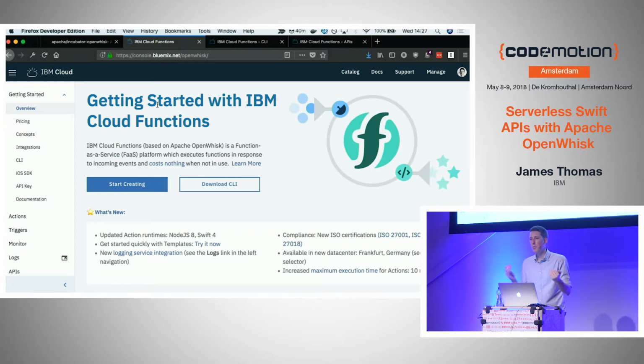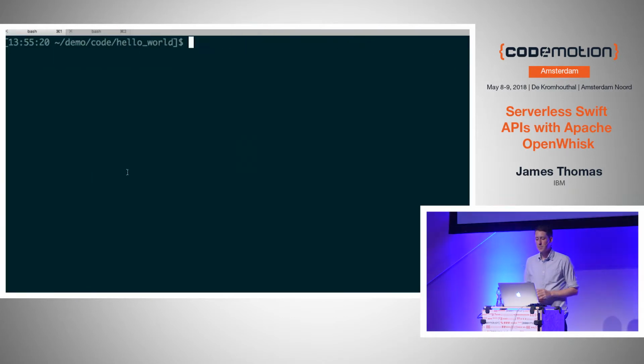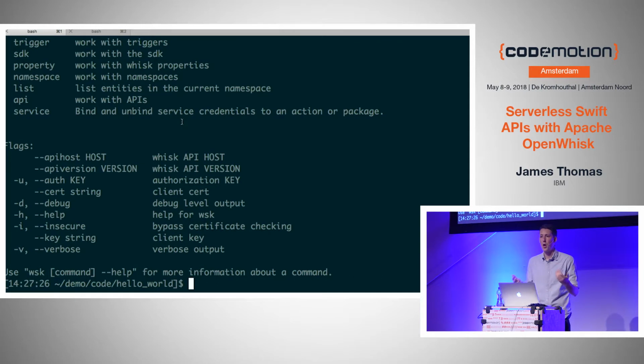But wherever you run OpenWhisk, right, whether you run it yourself or you use a provider, you need to get your code from your development environment into that serverless provider. And the way you normally do this is there's a little CLI you can download and install, and the instructions are here, that just allows you to create new serverless functions and invoke them on demand. So I use OpenWhisk every day as part of my advocacy stuff. So I already have the CLI installed. So I have this little command bxwhisk that I'm going to use to interact with that remote OpenWhisk platform. And I've authenticated and done all that kind of stuff, so you don't have to watch me do that.